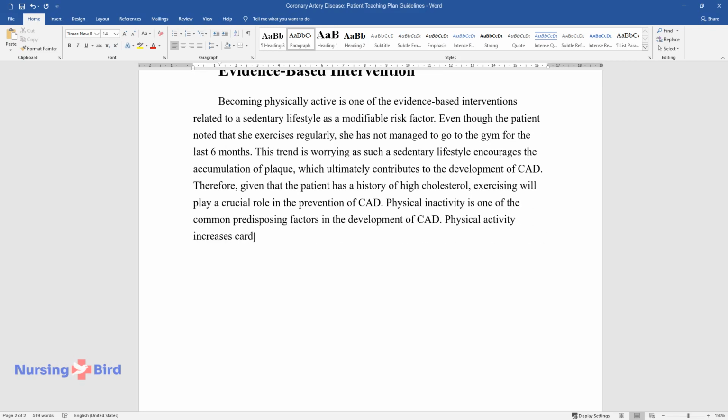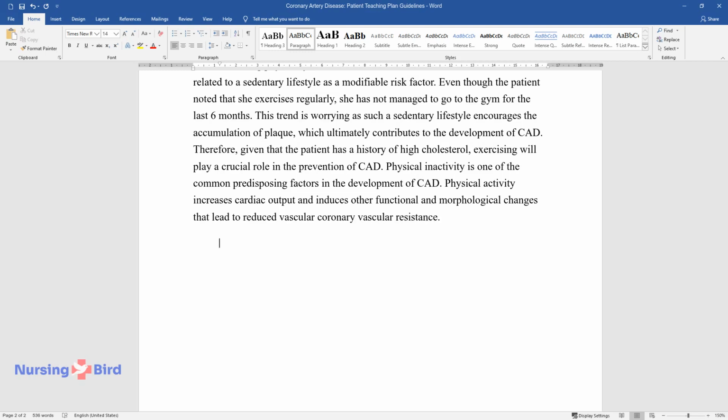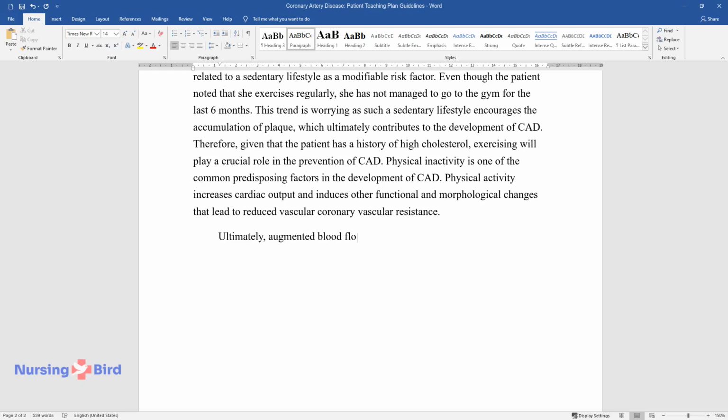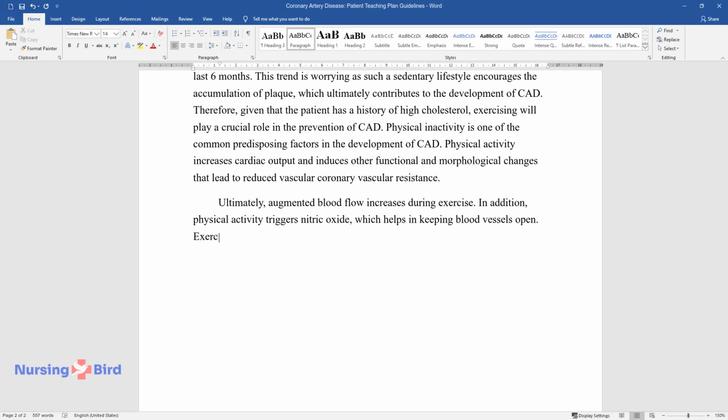Physical activity increases cardiac output and induces other functional and morphological changes that lead to reduced coronary vascular resistance. Ultimately, blood flow increases during exercise. In addition, physical activity triggers nitric oxide, which helps in keeping blood vessels open.